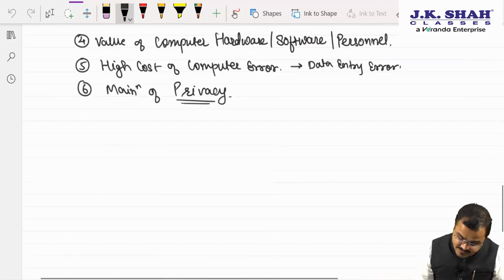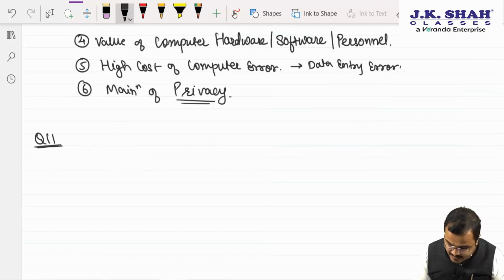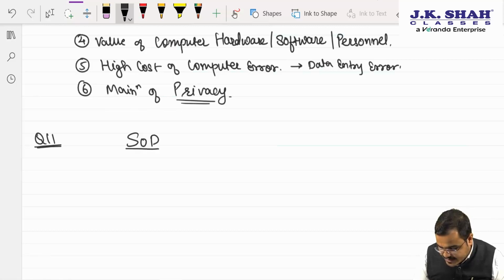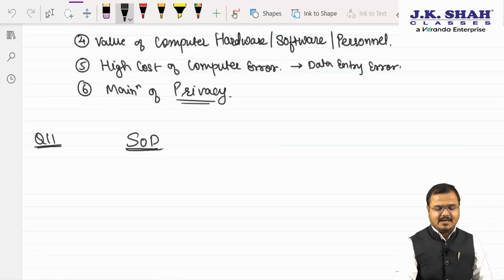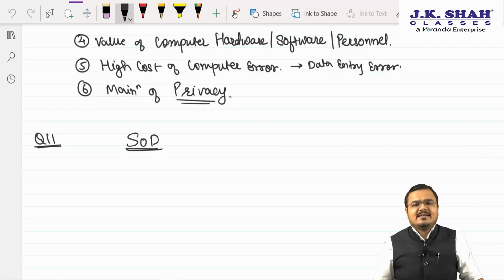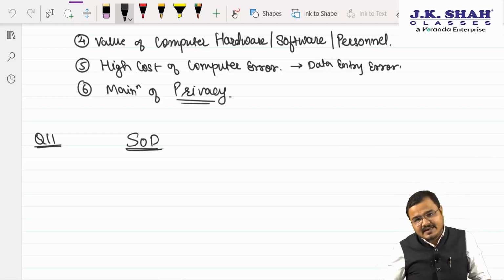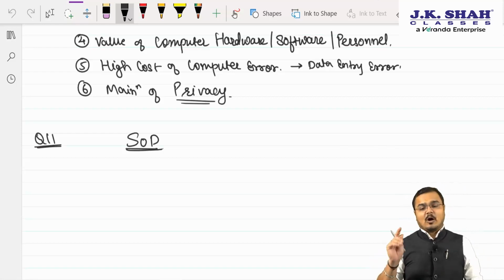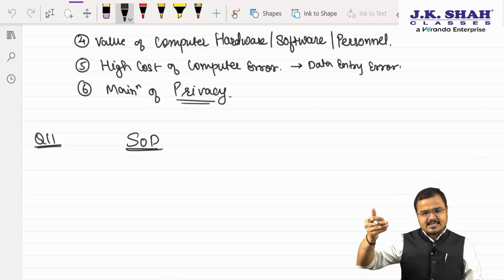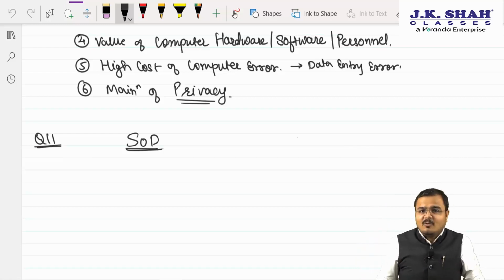Now, first of all, sir, question number 11. Okay, question number 11, regarding what? Sir, regarding SOD, segregation of duties. Now, chartered, whenever this type of question comes, it is expected that you write at least one proper paragraph of 6 to 7 lines explaining what segregation of duties is.